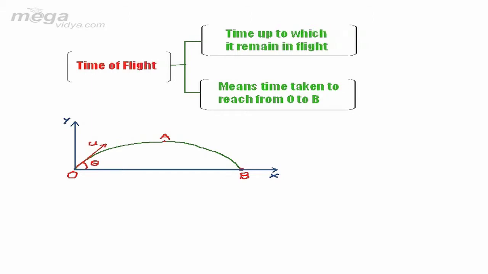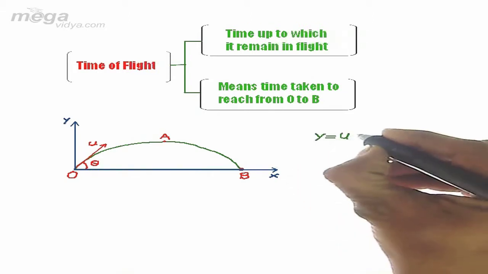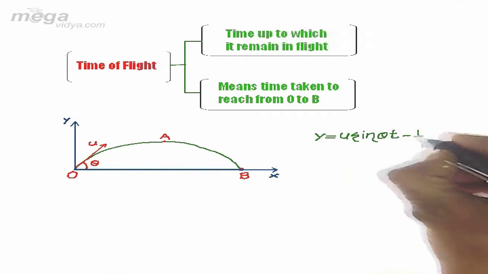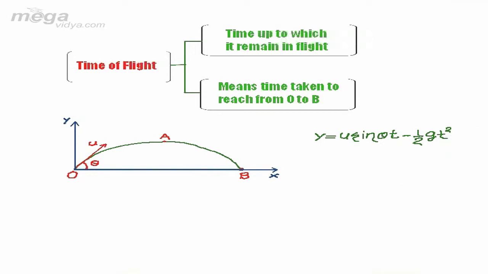So what we will do is use the second equation of kinematics which we had taken earlier, y equal to u sine theta into t minus half g t square, the equation for the y position of the projectile as per our second lecture.